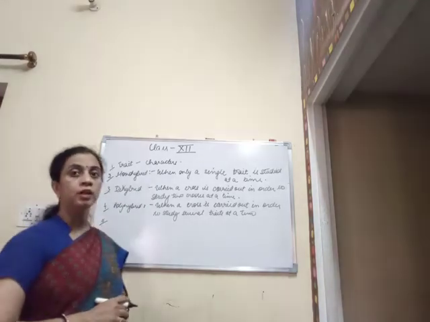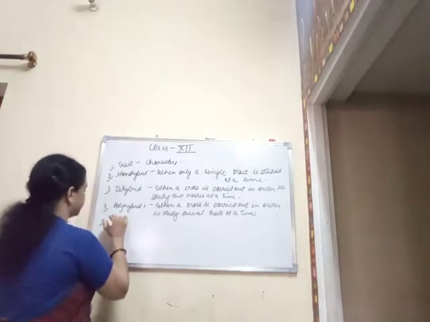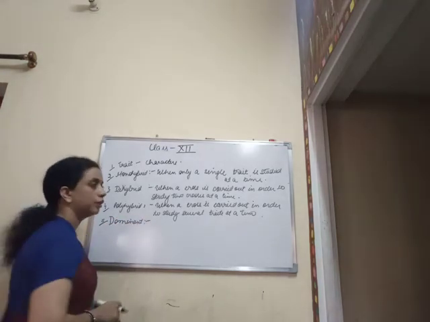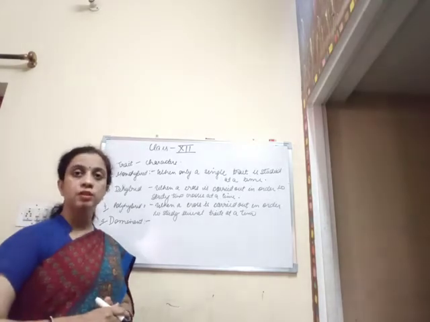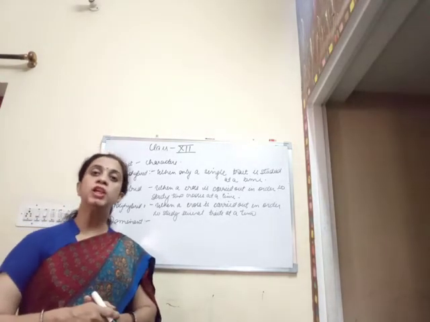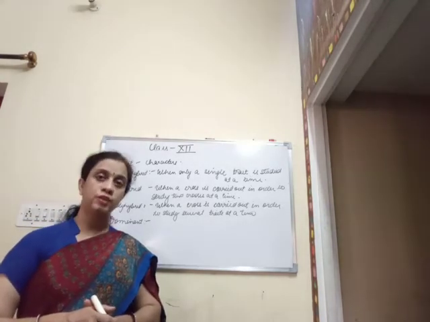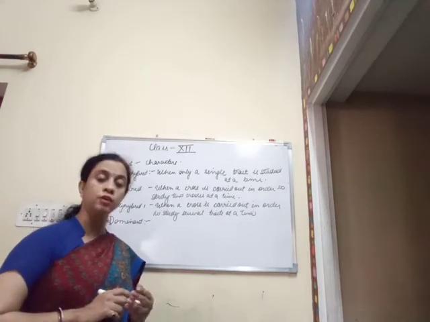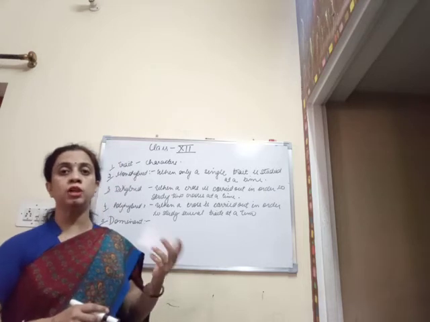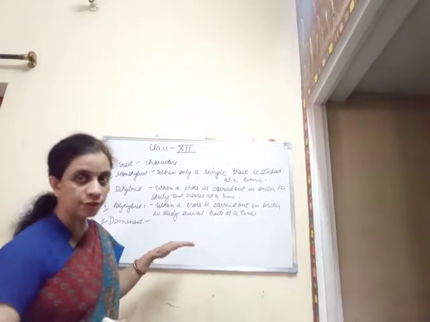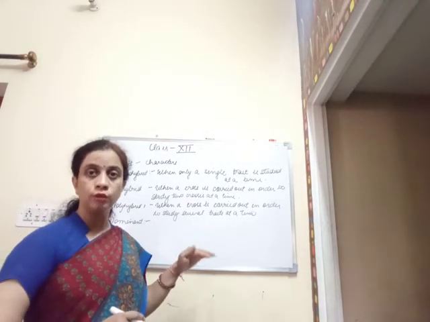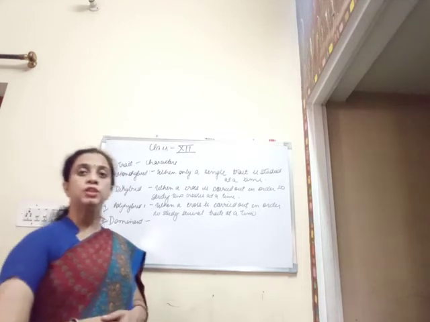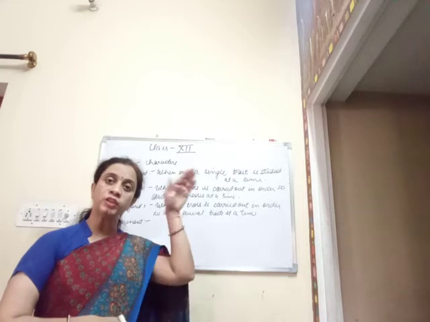Now the word dominant. Dominant here means that whenever a gene is able to express itself, that is a single trait, whenever there is a pair of contrasting characters, suppose we are studying the height of the plant. In the upcoming progenies, the genes of tallness mask the effect of dwarfness.